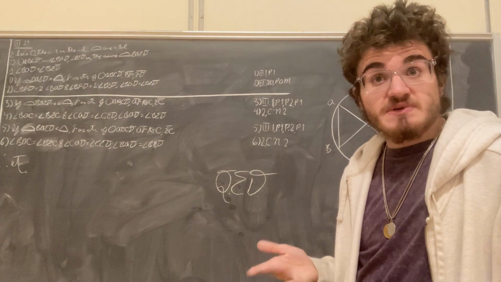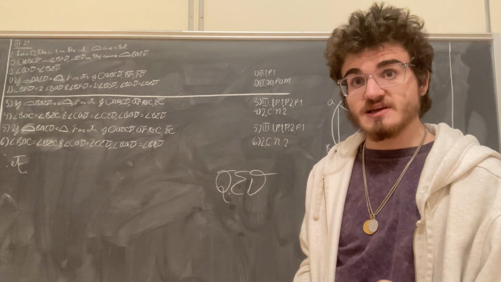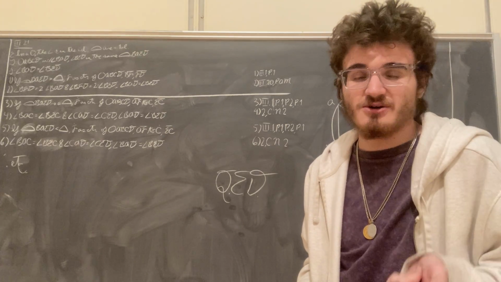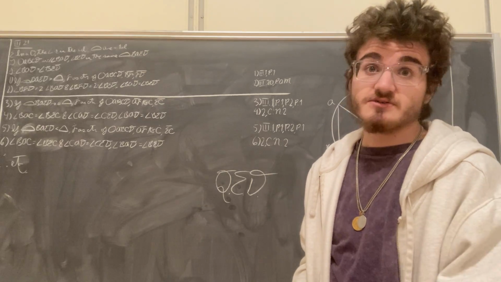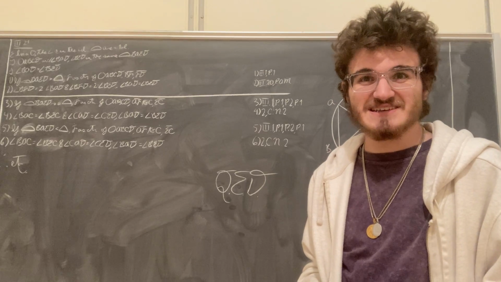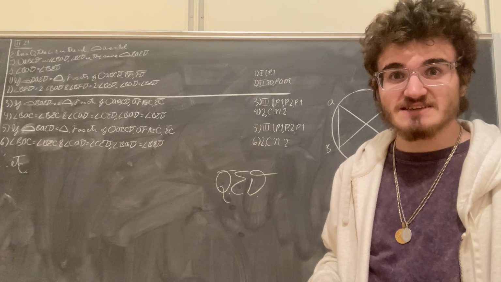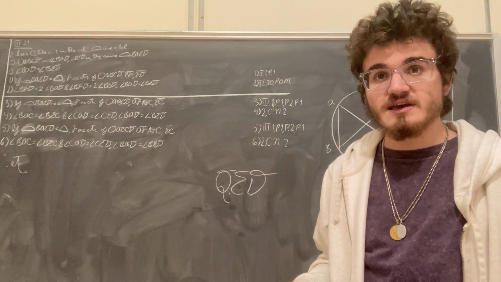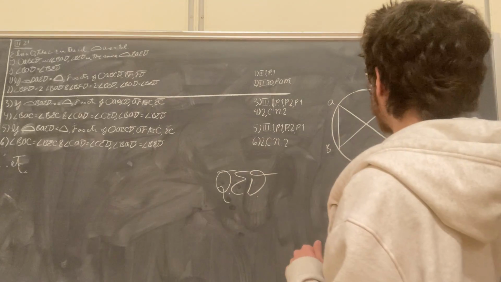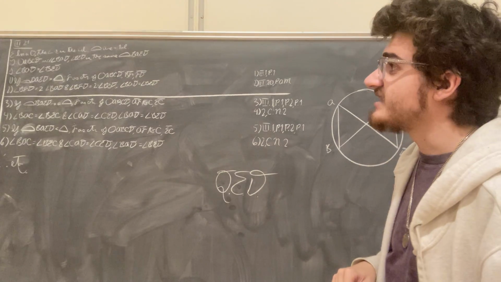Now, this segment BAED can be one of three things. It can either be greater than a semicircle, it can be equal to a semicircle, in which case it would simply be a semicircle, or it can be less than a semicircle. Euclid's original proposition only actually deals with the case where it's greater than a semicircle. So I've added the extra little bits for if the segment is either a semicircle or is less than a semicircle. So let's begin with Euclid's original case, where the segment BAED is larger than a semicircle.